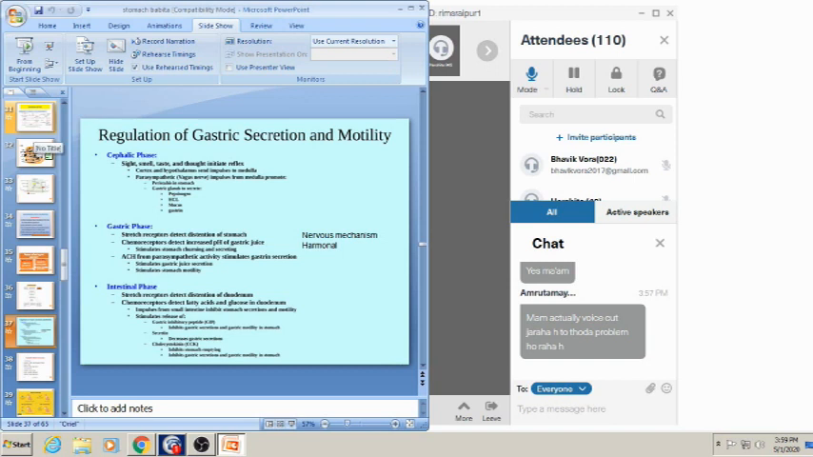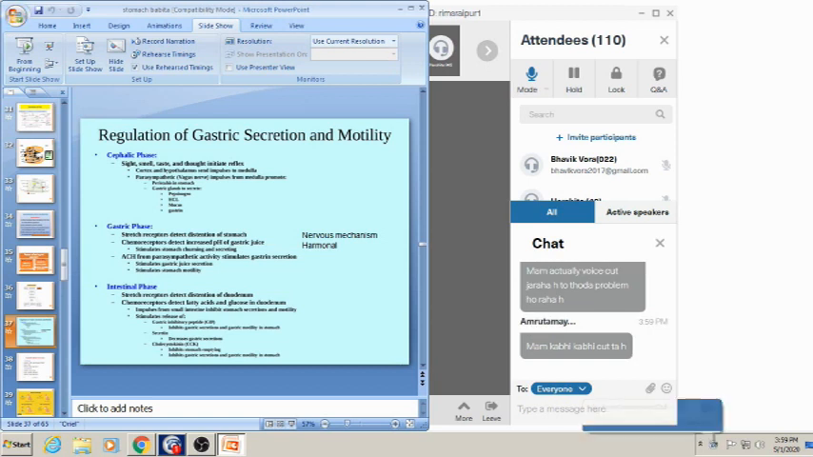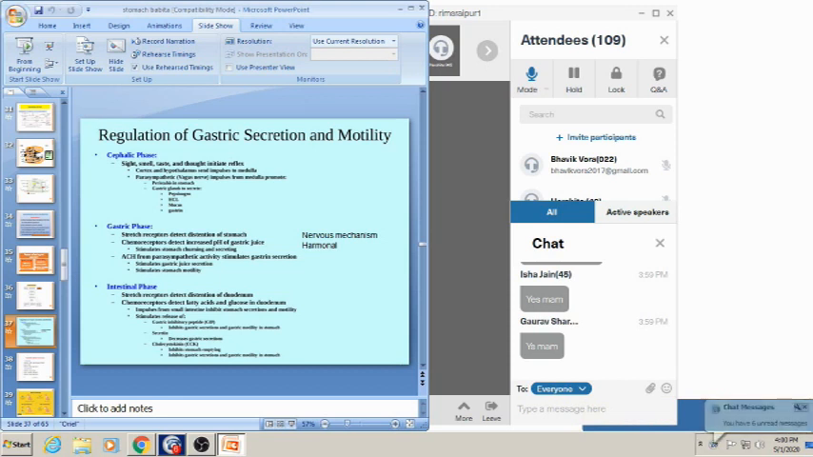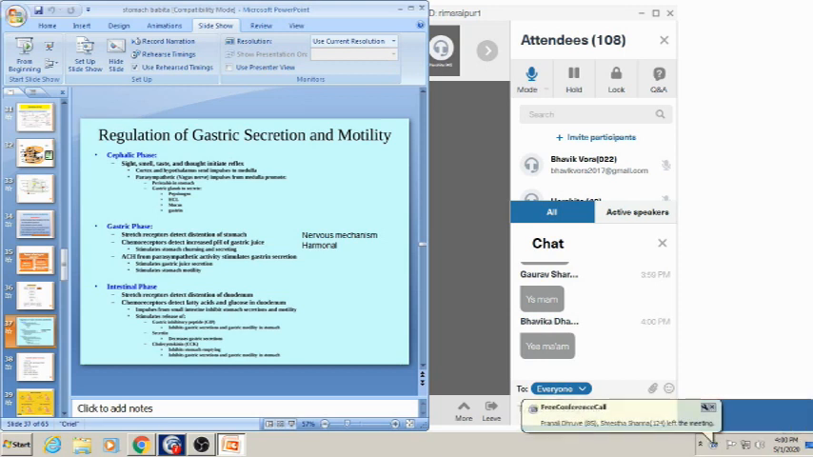Okay, regulation. First is the cephalic phase, where the conditioned and unconditioned reflex ultimately have the vagus nerve as the center. Then the gastric phase. In the gastric phase, stretch receptors detect the distension of the stomach, meaning whenever there is food in the stomach there is distension. And chemoreceptors detect the increased pH of the gastric juice, which stimulates the stomach churning and secreting. Churning means formation of chyme.